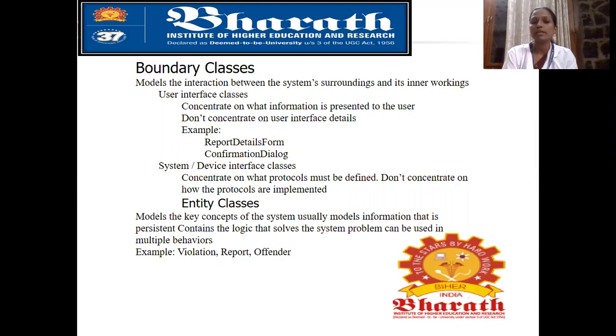So multiple behaviors, so we will show our expressions in different ways. Example, violation, report offender. If we want to follow a rule, we have to follow the rules. So there should be a violation, that we call violation, report offender.